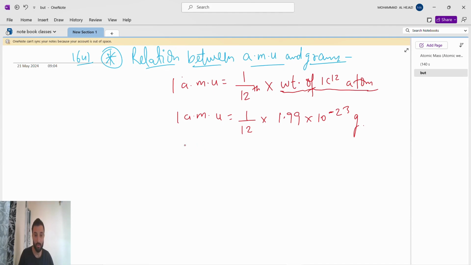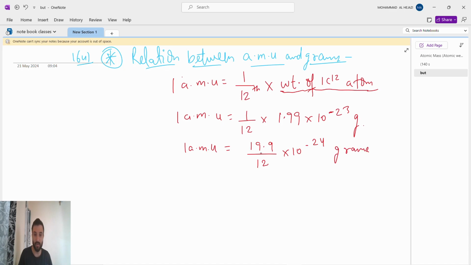So now 1 atomic mass unit we can write as 19.9 divided by 12 into 10 to the power of minus 24 grams.